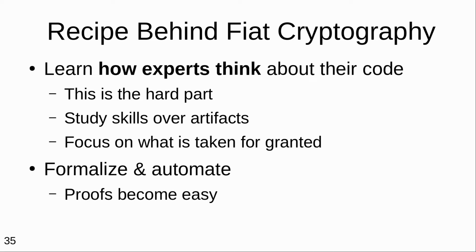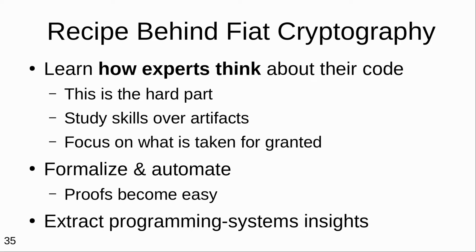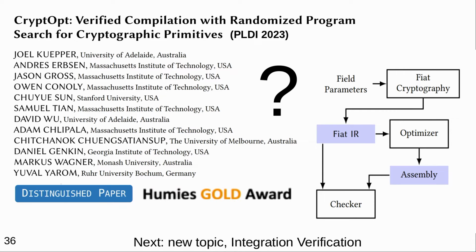And by doing so, the proofs are really easier than any other proofs of comparable code that have been out there. This is a very valuable benefit from this study. But also, we learned something about how to build rewriting systems and optimizers in a proof-checking context, but these are not details I will go into today. Now, I would take any questions about the low-level optimization part before I move on.